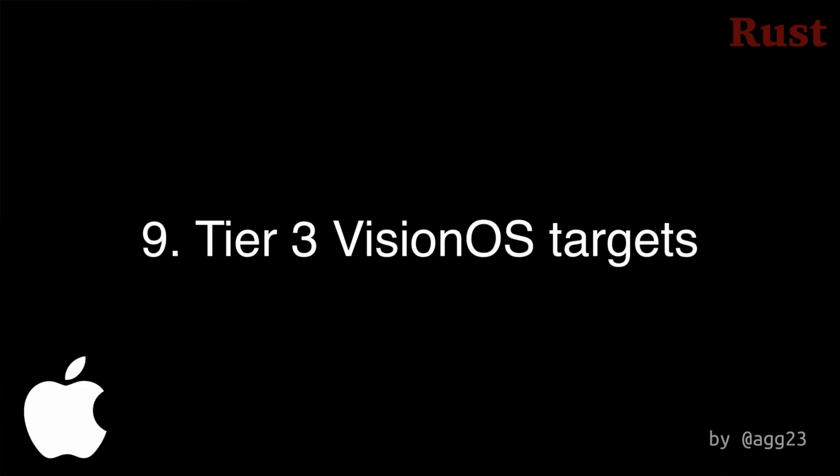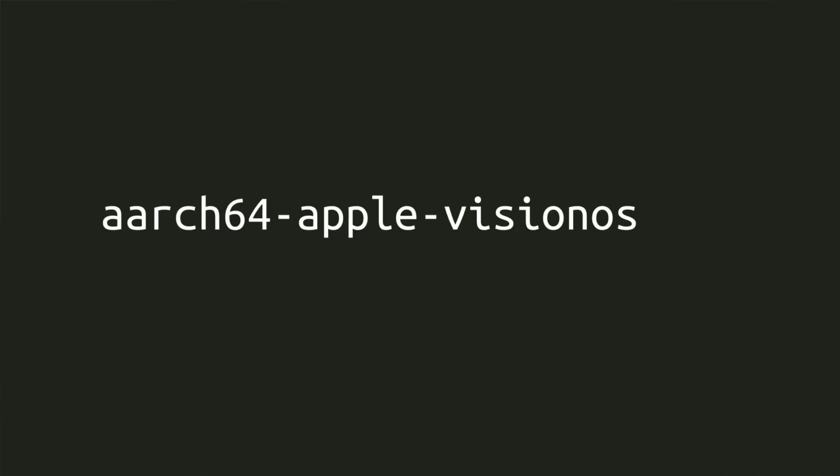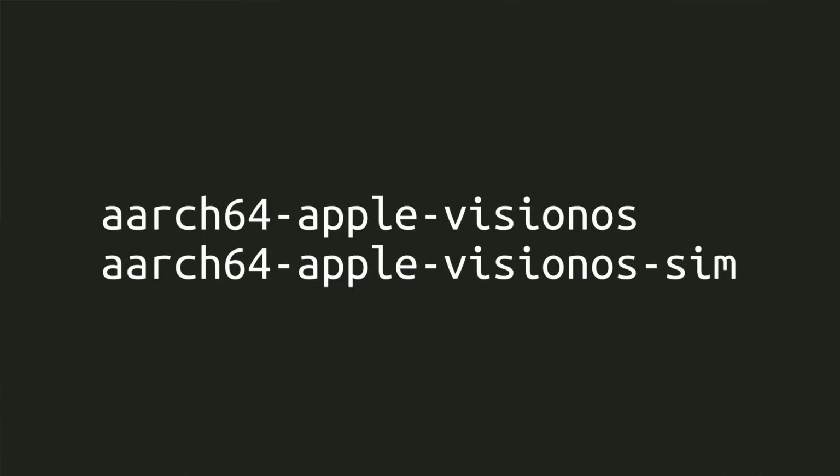Number 9, there are 2 new Tier 3 VisionOS targets for using Rust on Apple's Vision Pro. I've never had the opportunity to try out the Vision Pro, but now maybe I'll have to take a peek. There are two targets because one is for the actual hardware and the other is for the simulator that runs on macOS.